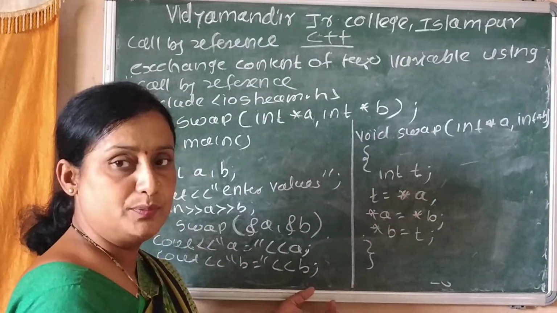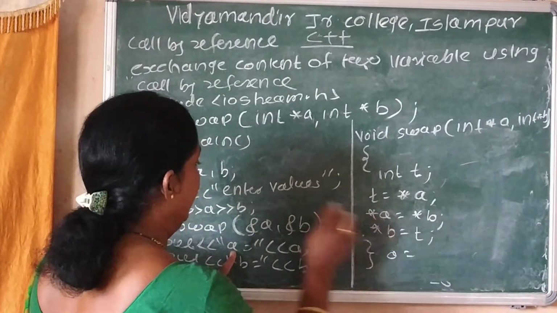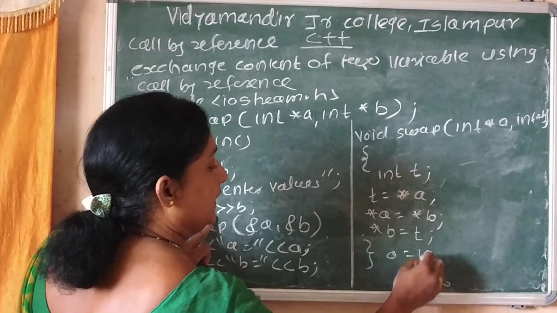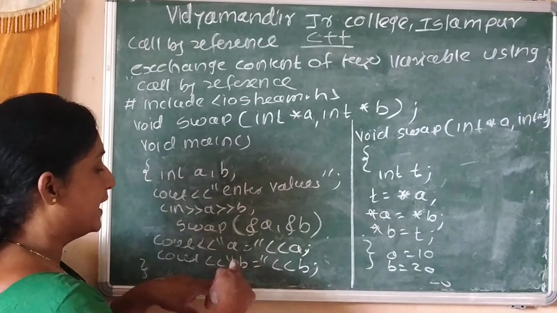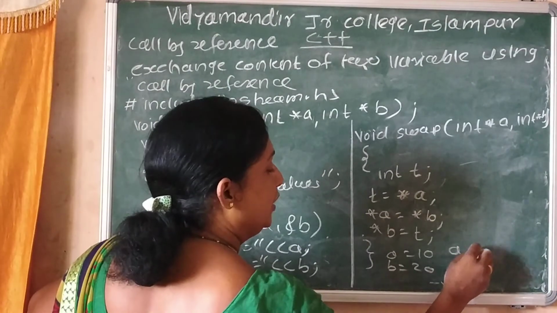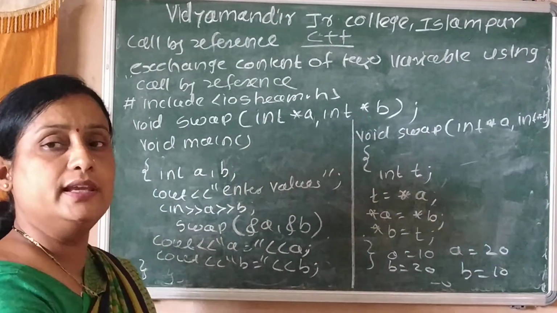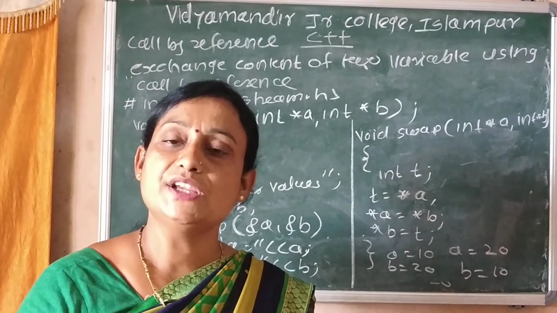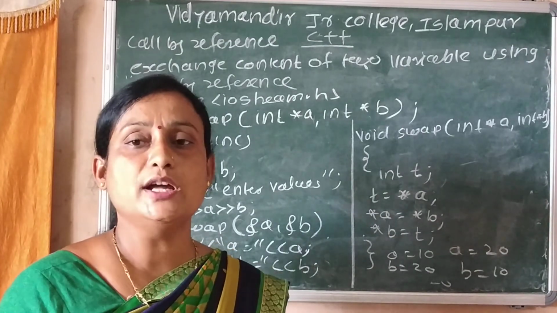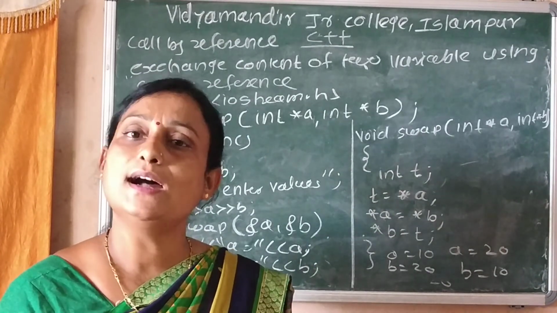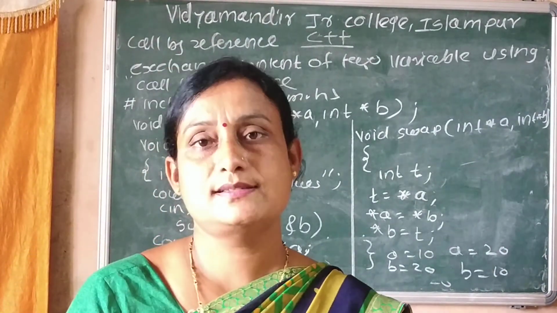The output of this program: if a is equal to 10 and b is equal to 20, after execution the output is a is equal to 20, b is equal to 10, because the value is changed due to copying the address of the actual argument to the formal argument. That is called call by reference. Thank you.